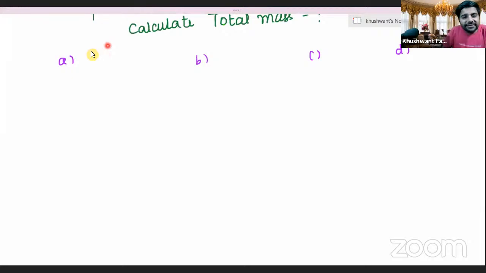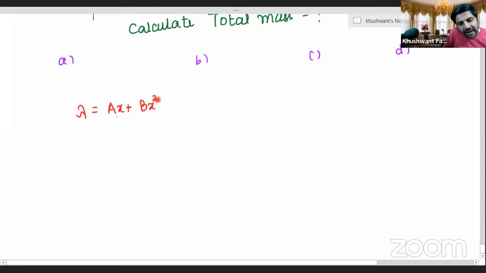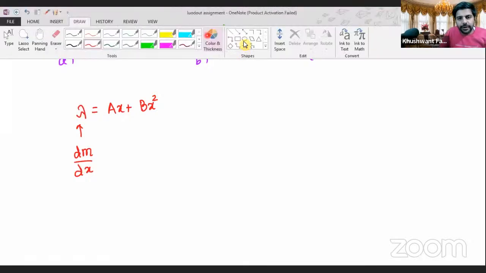Look here, everybody, we are given the value for gamma. Come again, Aryan, what's the value for gamma in the question? AX plus BX square. And we know that this is mass per unit length, so we can also write it as dm by dx. Right? Where what is dm, what is dx? Now, if this is the rod, suppose this is the rod here, and here is the axis passing through the rod's end. Passes through the end of the rod.